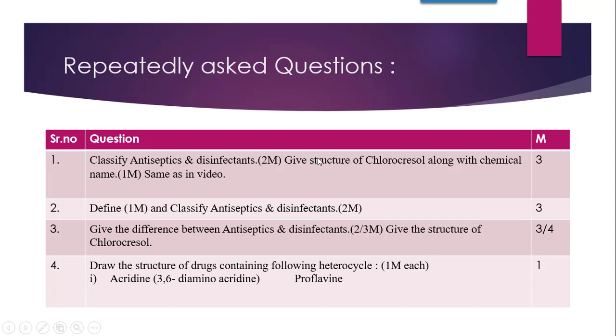Then, the next question in combination with this is, give the structure of chlorocresol along with the chemical name. Now, this structure carries 1 mark along with the chemical name and classification carries 2 marks. Total carries 3 marks, or it can be asked for 4 marks also. Now, when you study the classification, you will come to know that chlorocresol is one of the antiseptic disinfectants which belongs to the phenol class. They are phenolic derivatives.